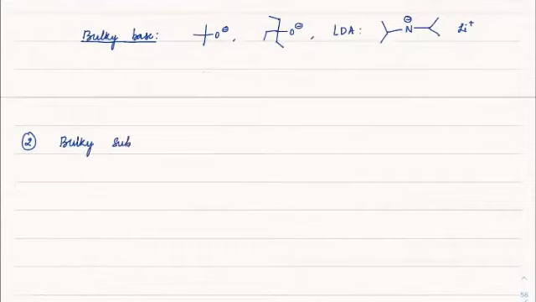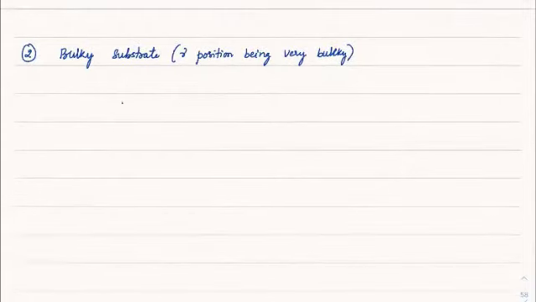Bulky substrate. See, bulky substrate is about the gamma position being very bulky. Very bulky. So in that case, this would happen. For instance, if you have a tert butyl group here, and then I have bromine group here and CH3 here, CH2, CH3.